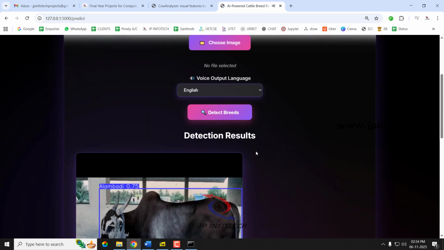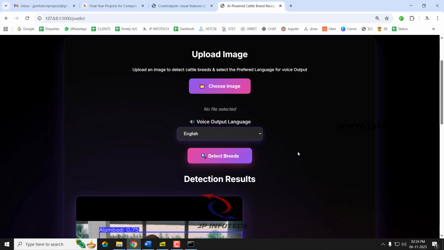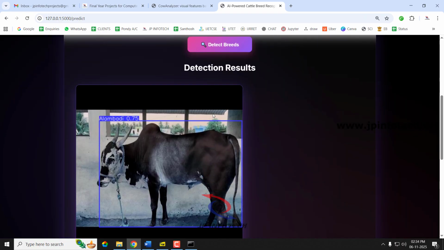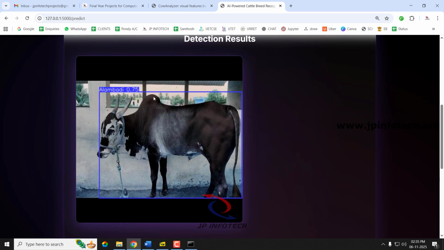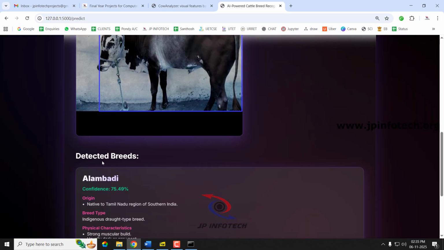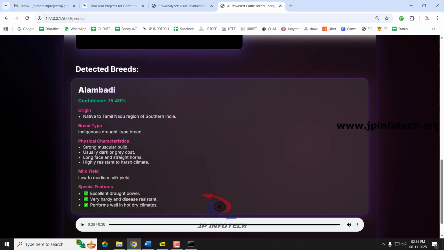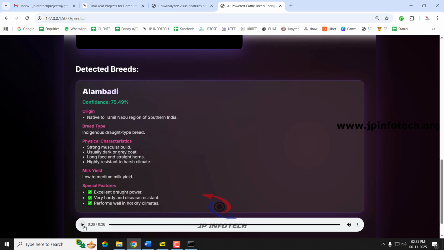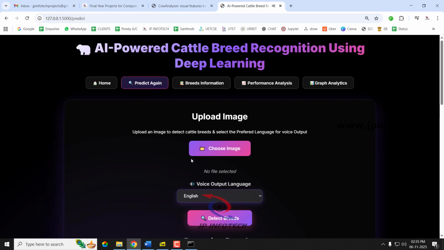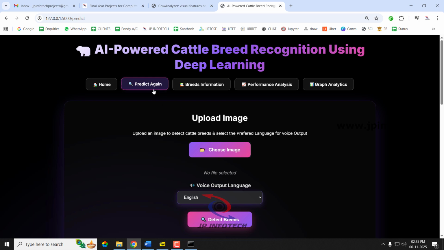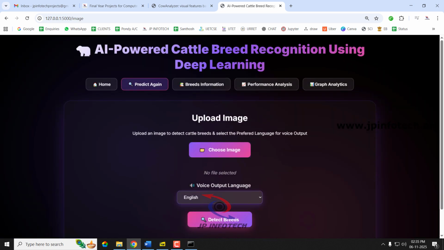So now you can see after giving detect breed, it shows the image that we have uploaded, and you can see the percentage of it, and you can see the detected breed is Alambadi, and what is the confidence rate of it, and what is the origin, breed type, physical characteristics, milk yield, and special features. And also it gives the voice output. You can just wait a second and you can hear the voice output of it also. So if you want to predict again, just select this predict again menu. So now it will be loading this image page again.